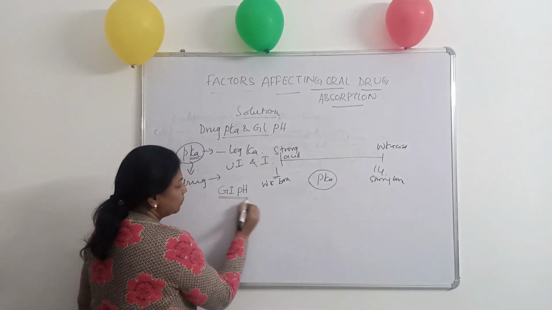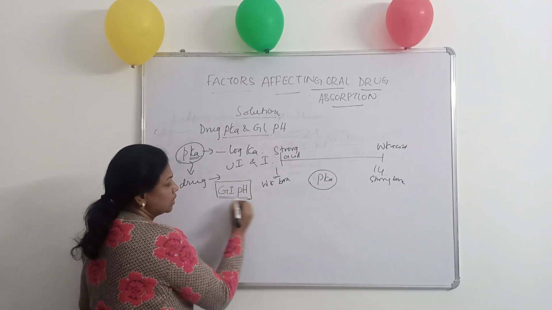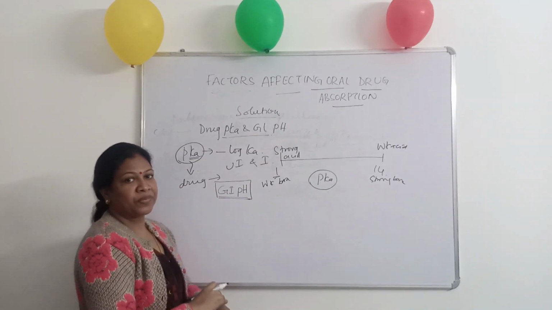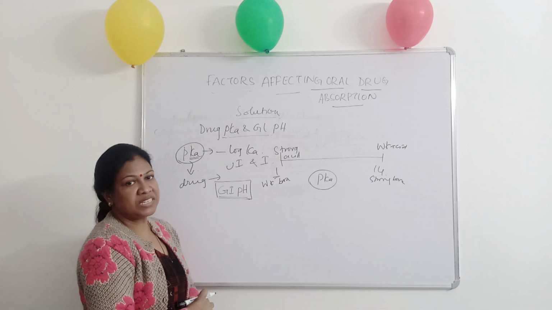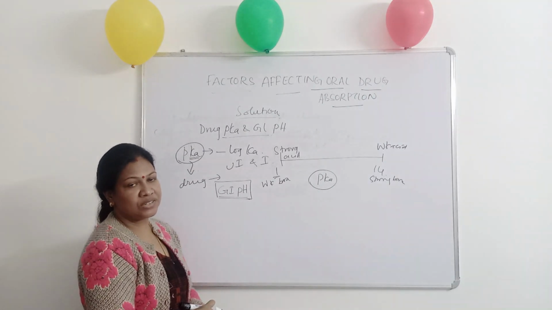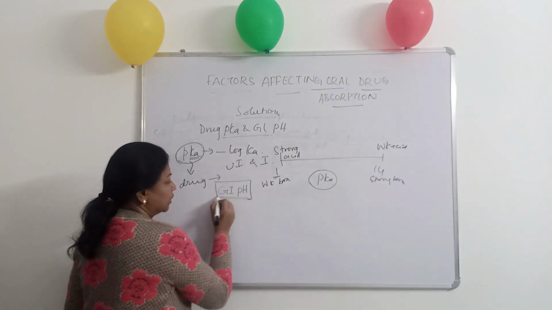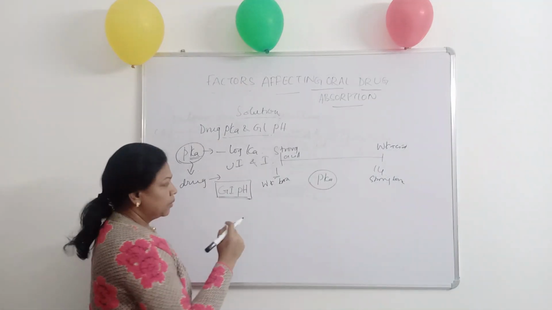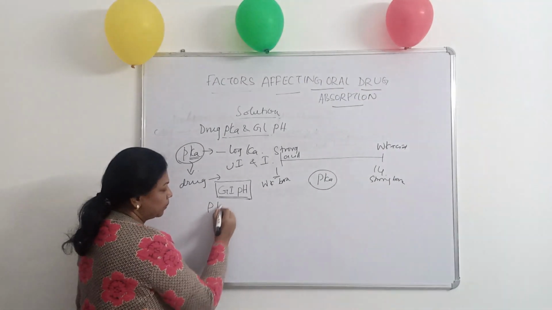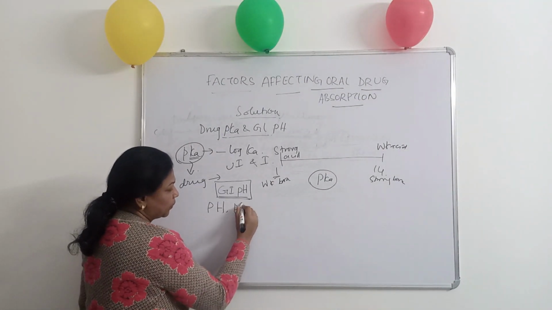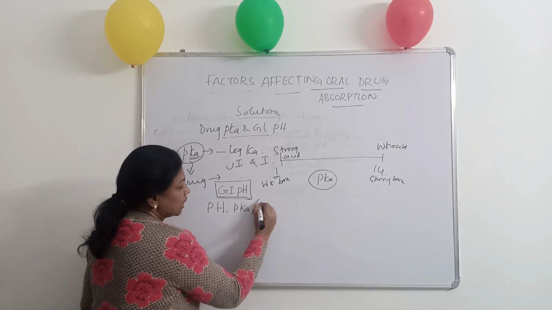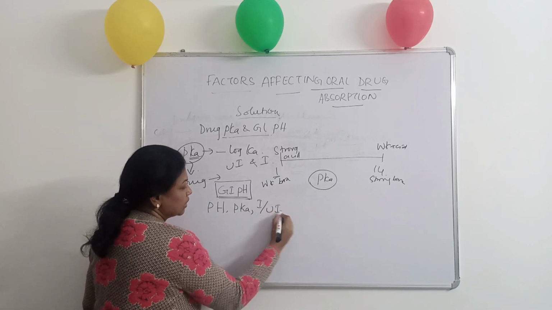So the GI pH determines the drug's ionization. Acidic drug as well as basic drug ionization will be determined by the GI pH. So we have three parameters: pH, pKa, and the drug's ionization and unionization.